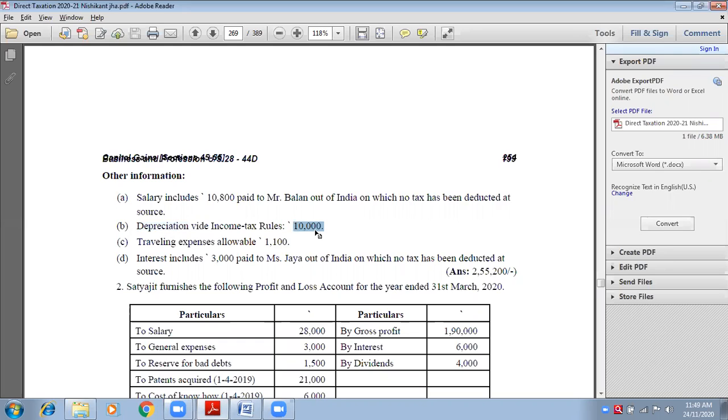Write down depreciation, inner column 10,000. Next, traveling expenses allowable. This is also to be allowed. Write down traveling expenses allowable, inner column 1,100.